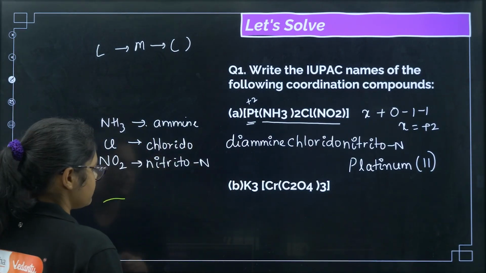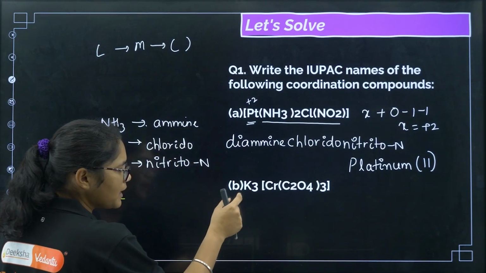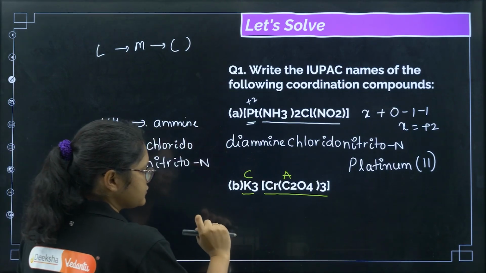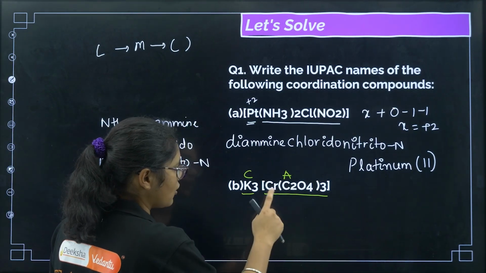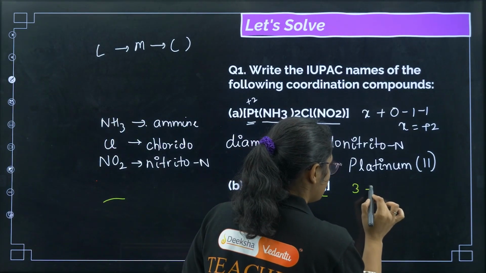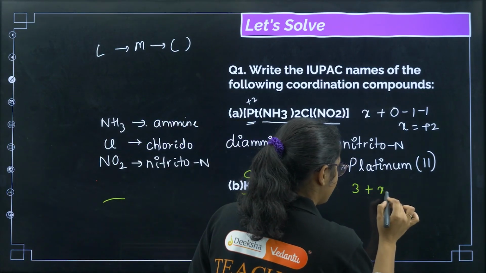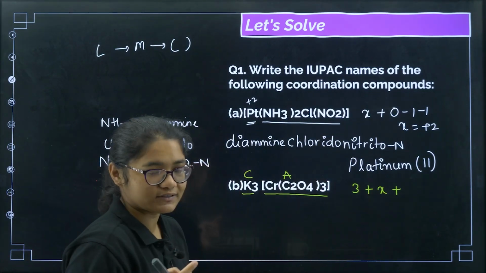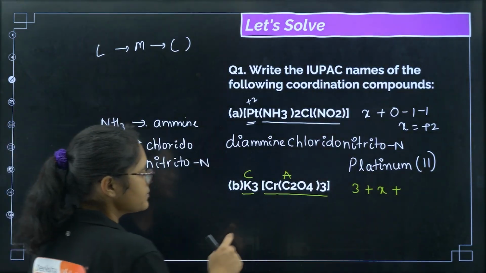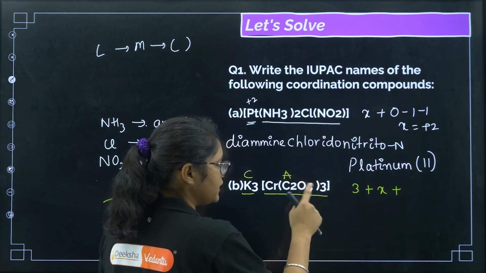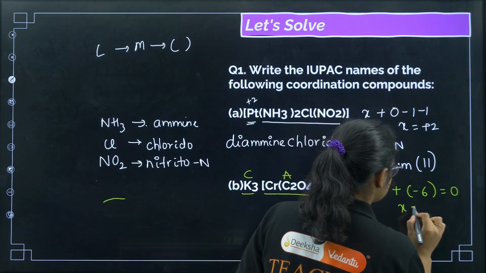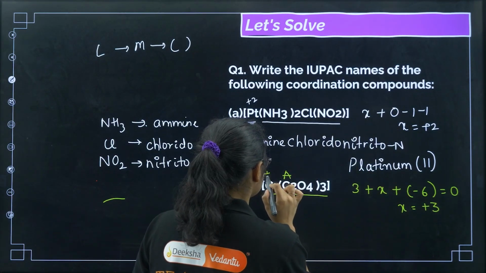Now let us go for the next one. So what is here? You see, this part is cation and this part is anion. First of all, we need to calculate the oxidation state of metal. Potassium is +1, there is 3, so I can write 3 here, plus chromium, which I need to find out, so let it be X. Then C2O4 is oxalato. If you see oxalato, the charge is -2 here, so you have to remember the charges also. How many oxalato are there? 3. So 3 into -2 will be -6, that is equal to 0. So here what is the value of X? +3. So chromium oxidation state is +3.